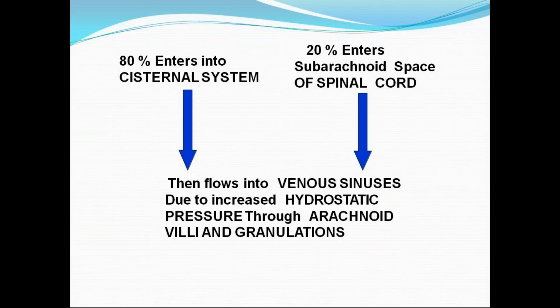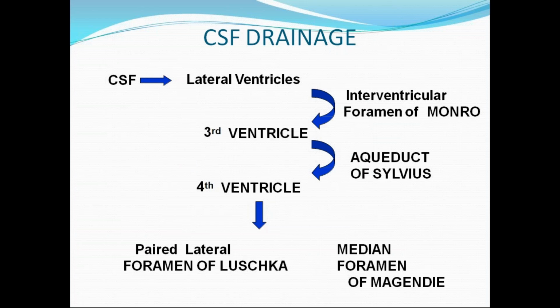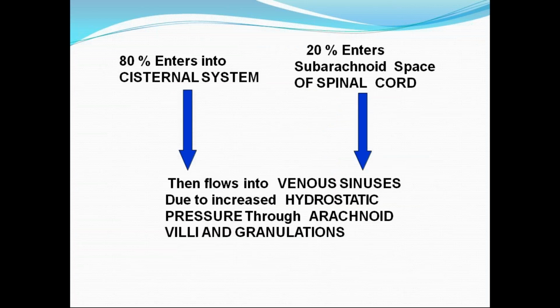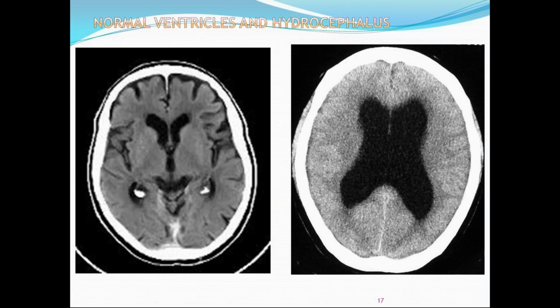Then it flows into the venous sinuses due to increased hydrostatic pressure through the arachnoid villi and granulations. I expect that you all know this pathway of CSF. Why do we need to know this? The problem can be anywhere, like the interventricular foramen of Monro, the aqueduct of Sylvius, the foramen of Luschka or the foramen of Magendie, because any obstruction here leads to obstructive hydrocephalus.